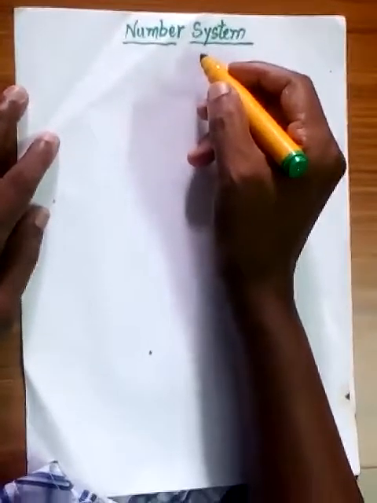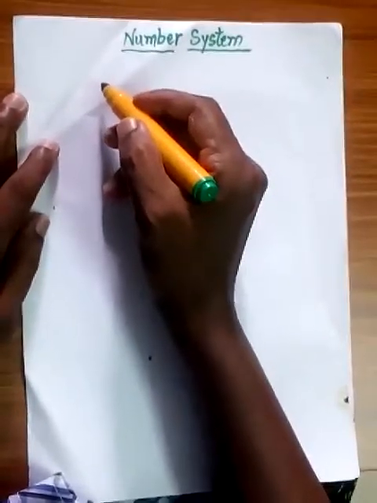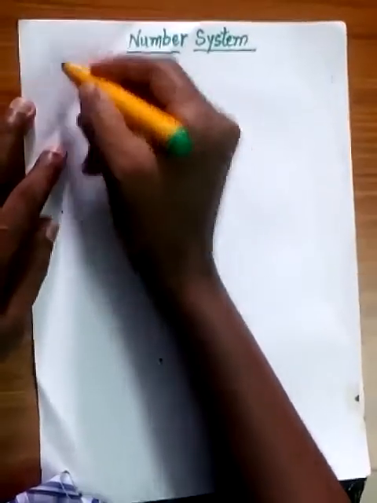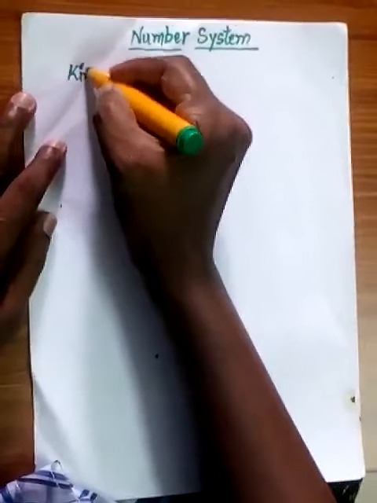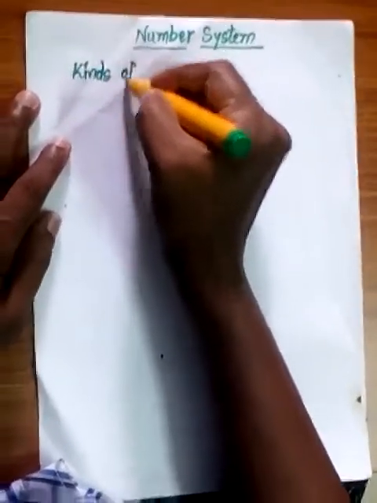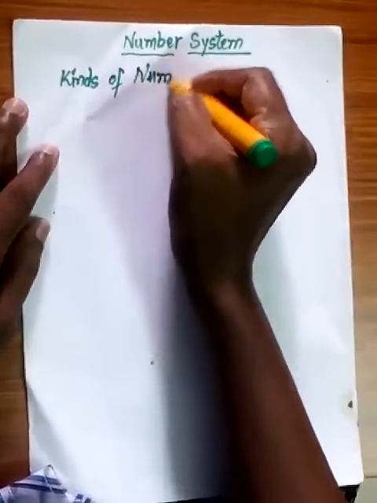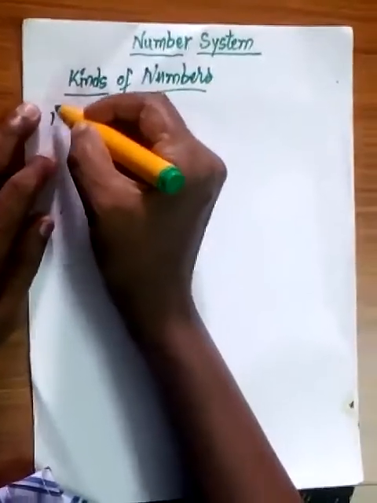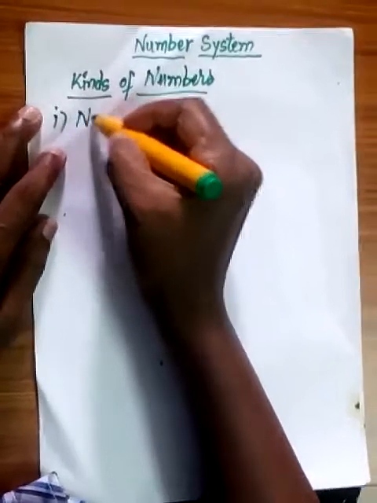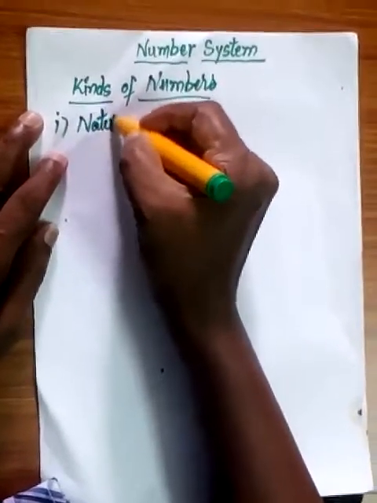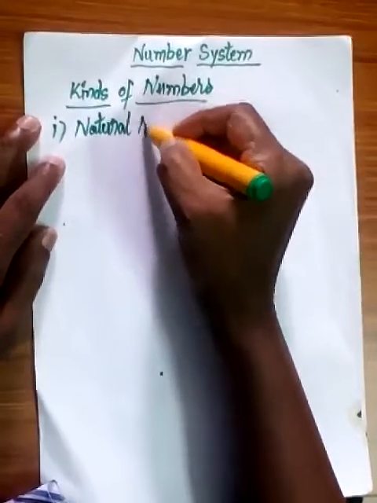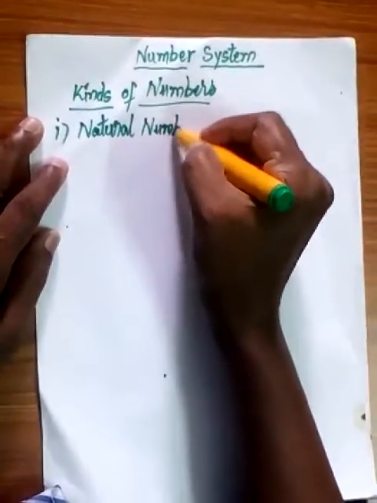OK, today let us learn about number system. Actually we know there are so many numbers like 1, 2, 3, etc. So let us know the kinds of numbers. There are some types of numbers. The first one is natural numbers. Already you know about these numbers, so let us remind once again. Natural numbers. This is one kind of set of numbers.